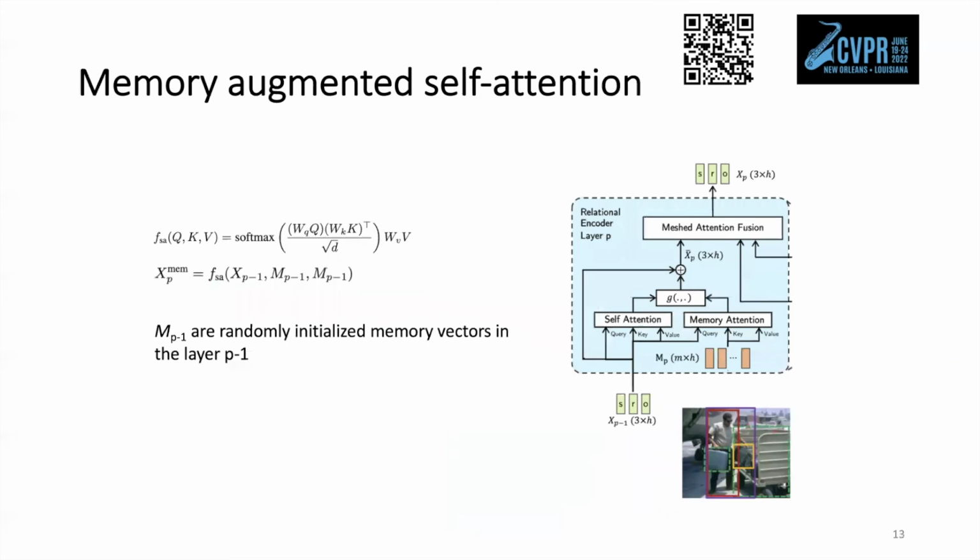In each relational encoding layer, we also design a memory-augmented self-attention. As we know, the trained model can easily forget long-tail relations because the model training is dominated by the instance-rich, or head, relations, and hence it tends to underperform on lower frequent relations. Also, the self-attention is limited to attending to the features only from the tokens in an input sequence. Therefore, each relation only learns a representation based on the immediate context.